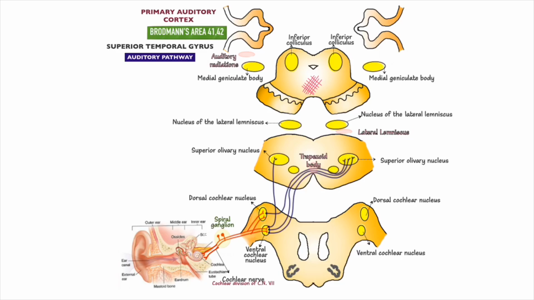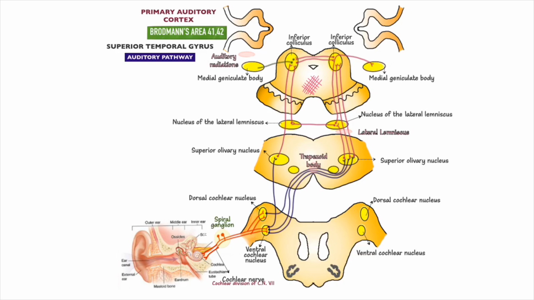Now on to the third order neurons. The third order neurons from the superior olivary nuclei ascend bilaterally in the lateral lemniscus to the inferior colliculi of the midbrain. Fibers from the trapezoid body ascend ipsilaterally in the lateral lemniscus to the inferior colliculi. Some of these fibers from the superior olivary nuclei, third order neurons, project to the medial geniculate body. Fibers in the lateral lemniscus give collaterals to the reticular nuclei and cerebellum. Thus, the body becomes alert and adjusts its posture to protect itself from the source of sound stimulus that may be harmful. For example, the startle reaction to noise.